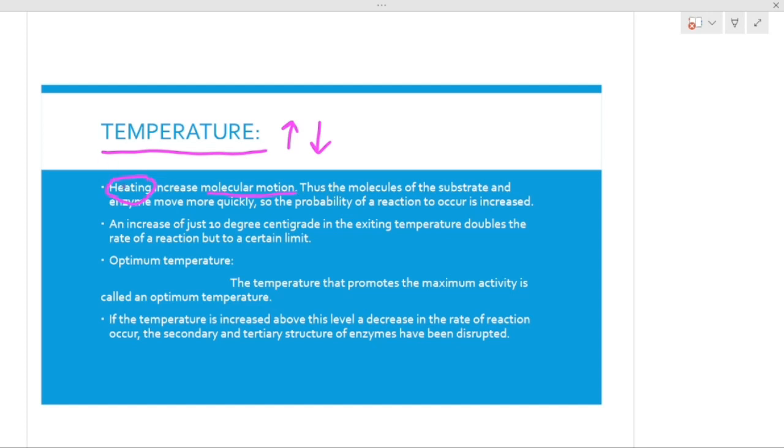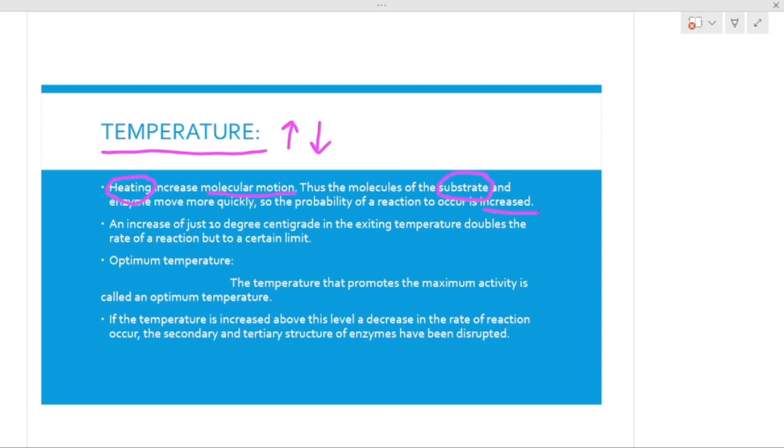What the heat is doing is proceeding the reaction by providing motion to the molecules, right? So whenever we say molecules, we are actually talking about the substrate. This is the particular molecule on which an enzyme acts, right? So the molecules of substrate will be in motion and will move quickly at a speed or rate. This is how the reaction will increase its pace, increase its speed.